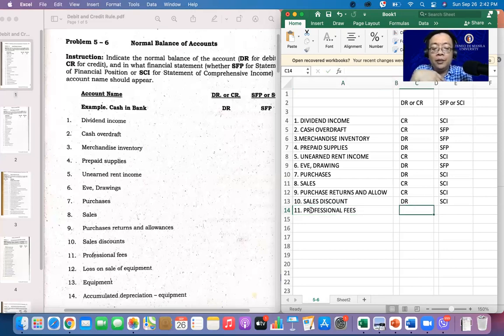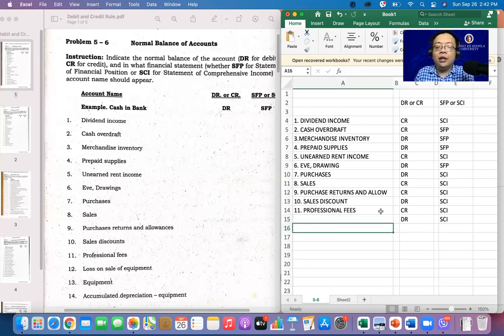So it is a credit. Alright, pwede rin kasi itong expense, right? But for sure, it is part of the statement of comprehensive income. Sige, I have two answers na lang. Credit here if a revenue, kasi wala nakalagay if the company. And also, you can have a debit, meaning expense, di ba? You pay professional fees to your lawyer, to your accountant.